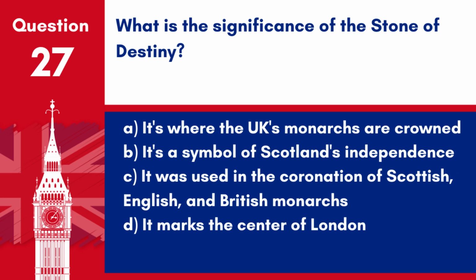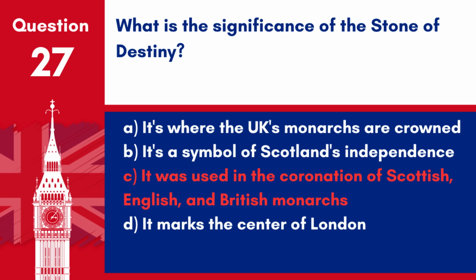Question 27. What is the significance of the Stone of Destiny? A. It's where the UK's monarchs are crowned. B. It's a symbol of Scotland's independence. C. It was used in the coronation of Scottish, English and British monarchs. D. It marks the centre of London. Answer: C. It was used in the coronation of Scottish, English and British monarchs. The Stone of Destiny is significant because it was used in the coronation of Scottish, English and British monarchs.